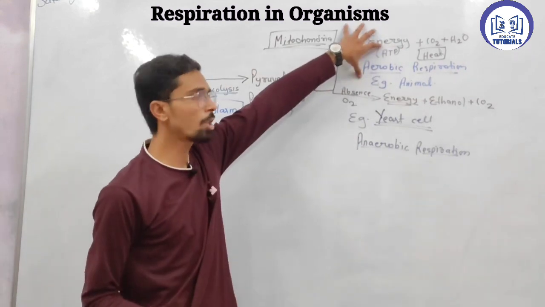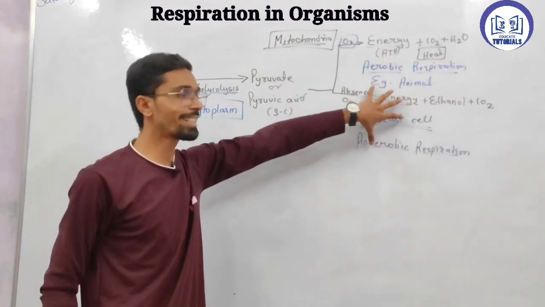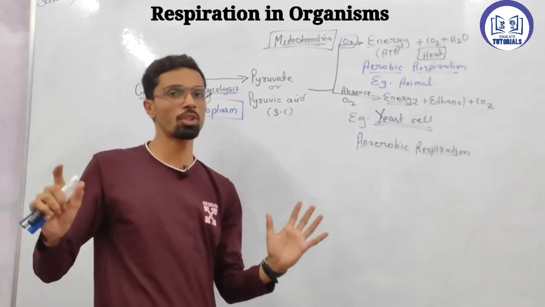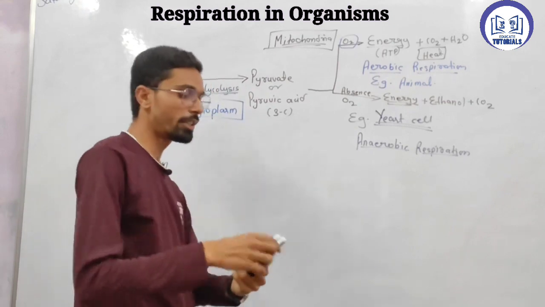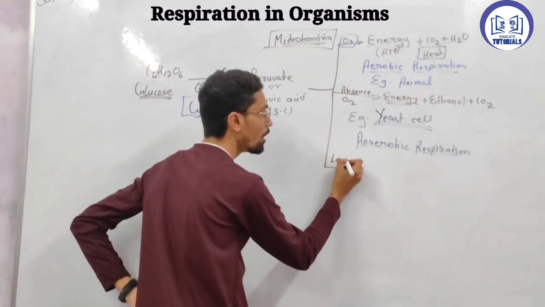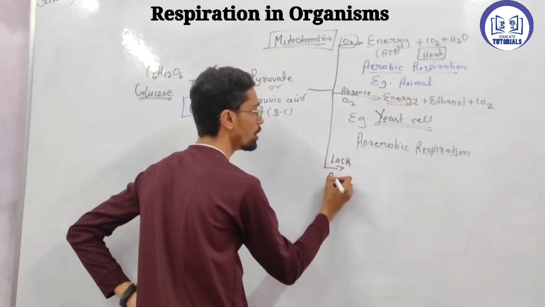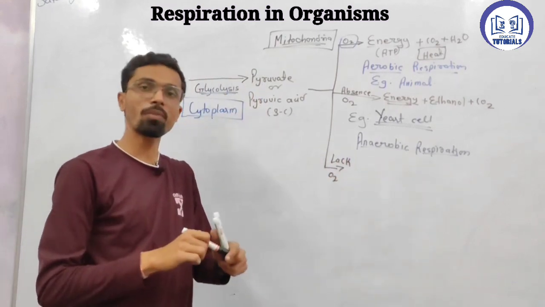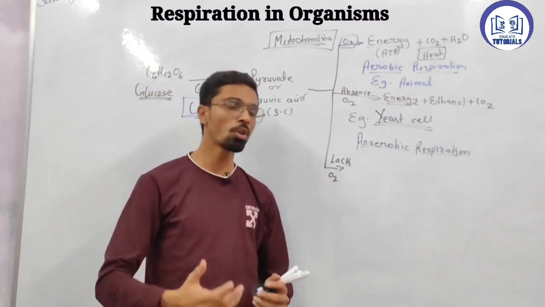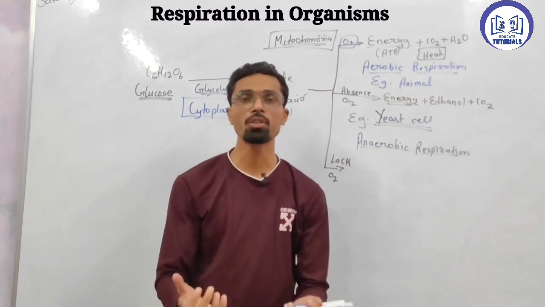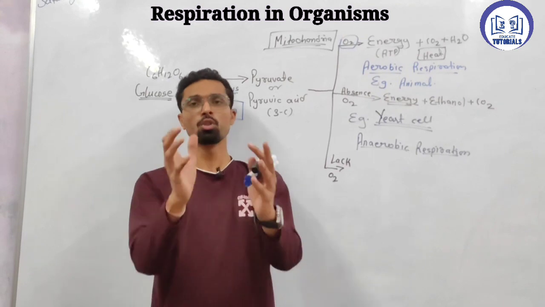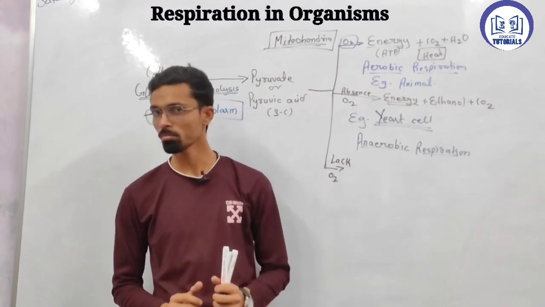Now, there is one more condition where cells do not have a proper amount of oxygen. In the first condition, a proper amount of oxygen is there. In the second condition, there is no oxygen at all. But there is a third condition where there is a lack of oxygen. What is the meaning of lack of oxygen? There is a very small amount of oxygen. Can you recall any condition where you don't have a proper amount of oxygen?